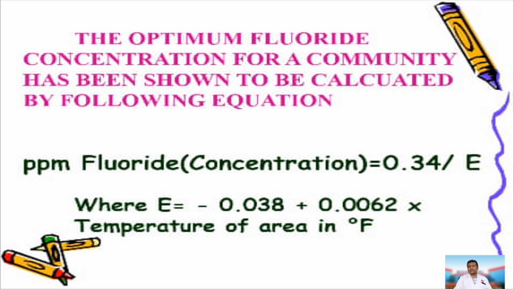Just use this formula, and you will be able to establish how much fluoride has to be put into the water supplies for achieving maximum benefit.